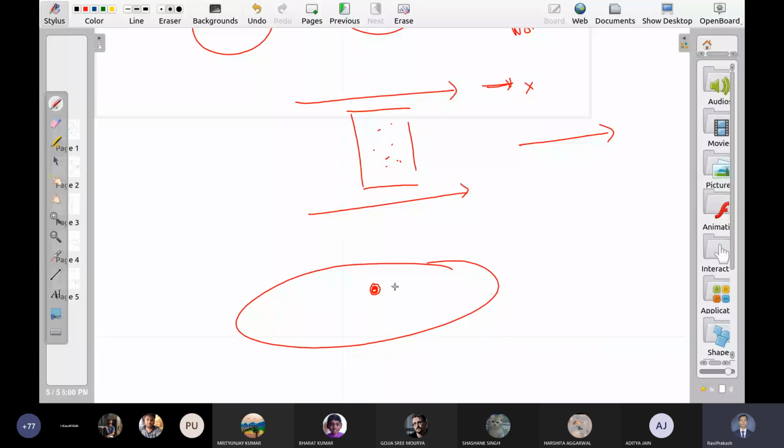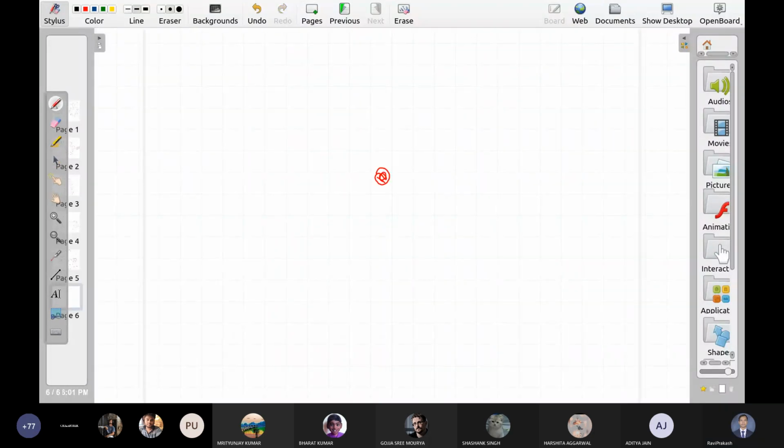This is the nucleus here. Let us say the electron is moving in a circular orbit around this nucleus.